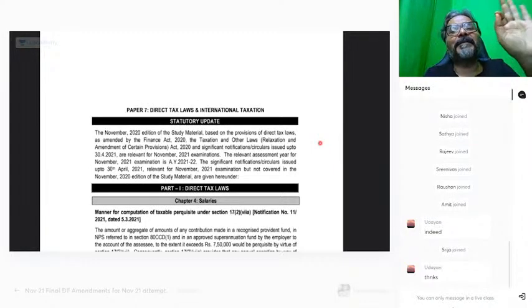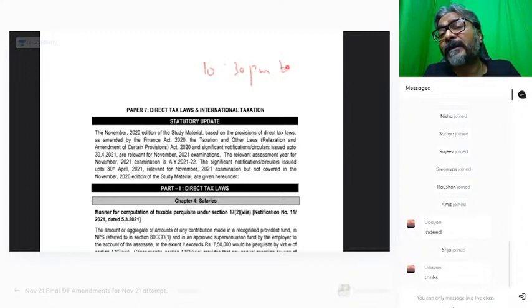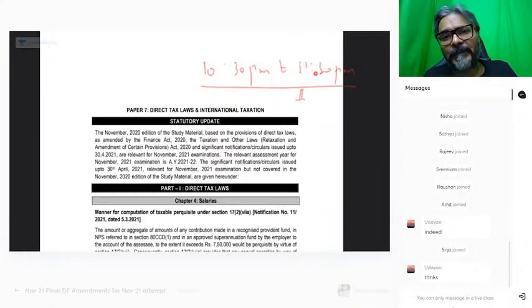Subhash is asking whether that lecture you're talking about at 10:30 p.m. is paid. No, this is a special class. Special class is not a paid session. The 10:30 to 11:30 p.m. special class, which we are going to have daily, is primarily not a paid lecture. It's a special class. Okay.